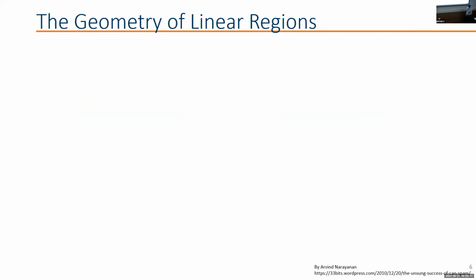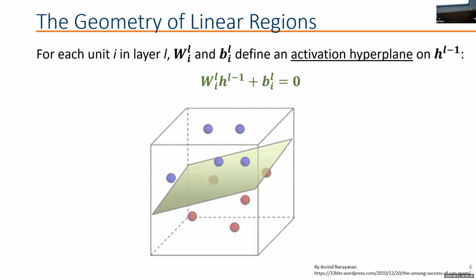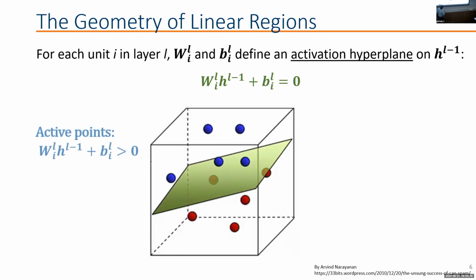Now, what's also very interesting about these linear regions is the geometry that they define. For every one of the neurons, we can define what we call an activation hyperplane. We basically pick that affine transformation that happens inside the neuron before the activation. We equate that to 0. That's going to define for us a hyperplane. On one side of this hyperplane, we're going to have active points for which we're going to have a positive output coming out. And on the hyperplane and below it, we're going to have what we call the inactive points. The pre-activation output is going to be smaller than or equal to 0. So the output itself is going to be 0.